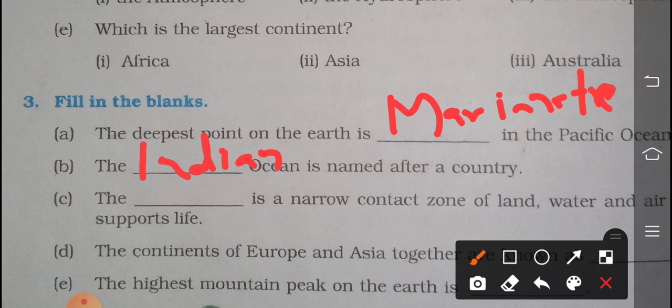Then the dash is a narrow contact zone of land, water and air that supports life. Yes, we just completed that topic. That is the biosphere. Then the fourth question, the continents of Europe and Asia together are known as Eurasia.